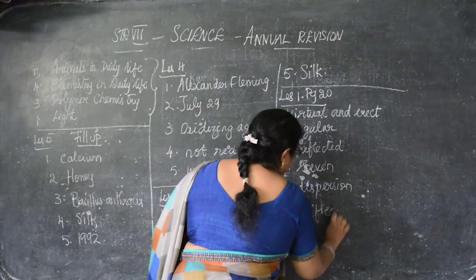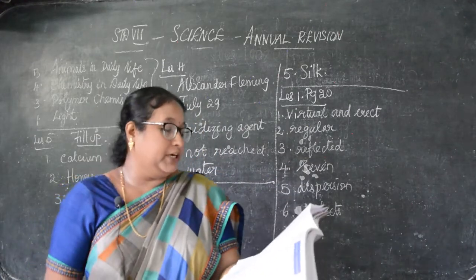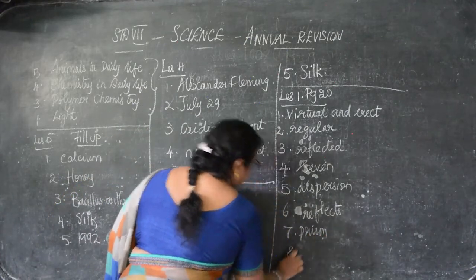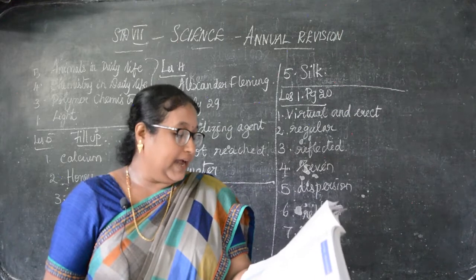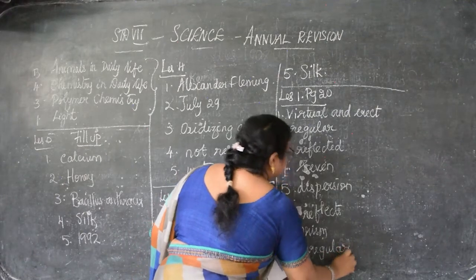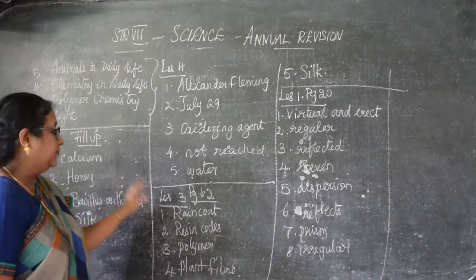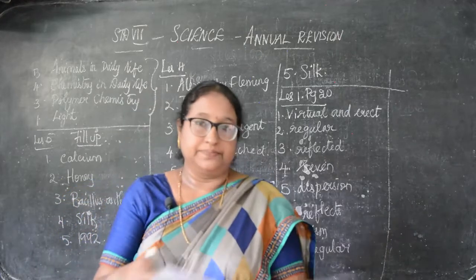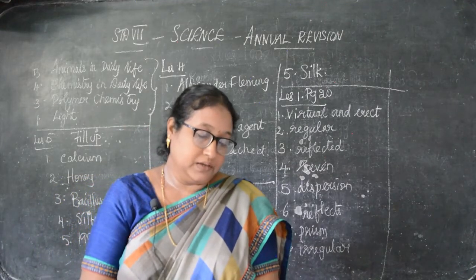Then the moon dash sunlight: reflects sunlight. And 7: the sunlight can be split into its constituent colors using a prism. Reflection of light from rough surface is called dash reflection: irregular reflection. So this is from the 4 lessons, students. All these fill-ups: lesson 5, lesson 4, lesson 3 and lesson 1. This is 4 lessons, fill-ups I have given. These 4 lessons we have completed. Next we will go to the true or false.